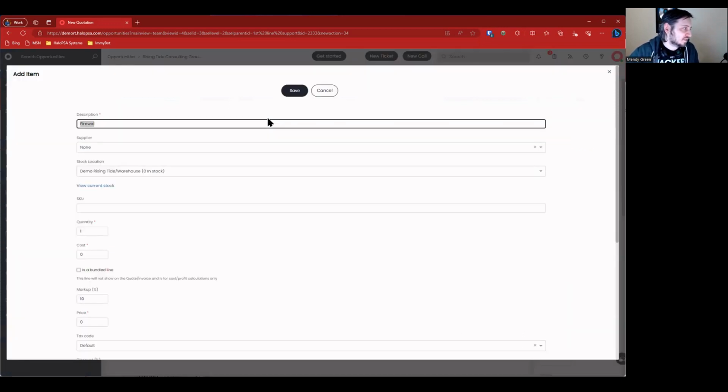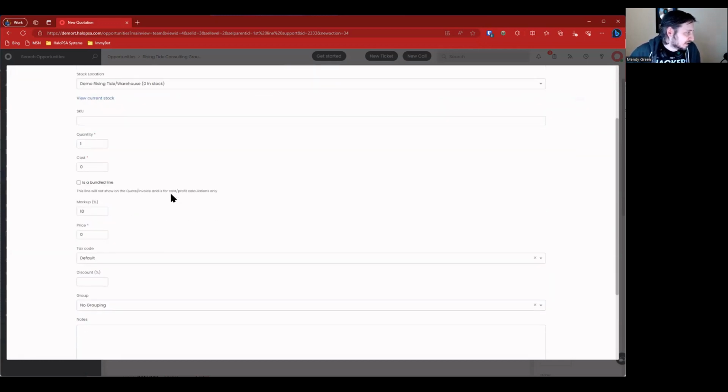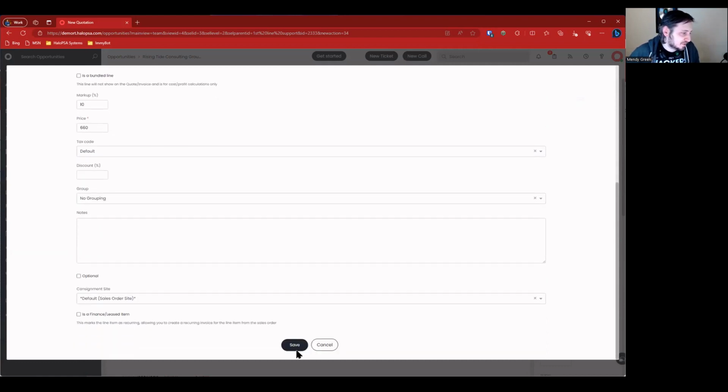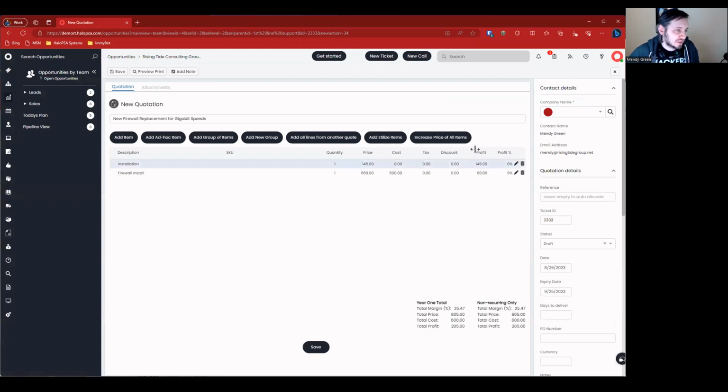We'll do firewall at the end. Let's see how this works. Firewall install. Okay, and then we're going to do a cost of, I don't know, 600 is basically the price of this firewall. Maybe we'll add some licensing to it, but we don't need to. That's not the point of this, right?